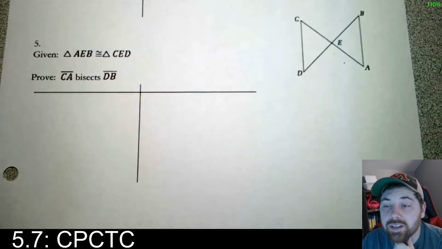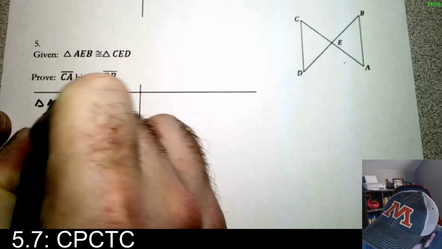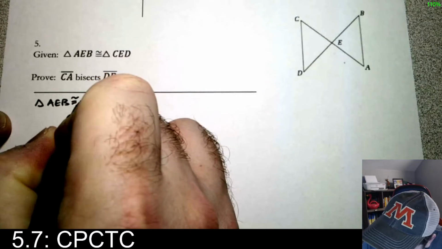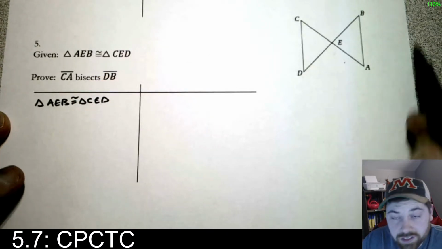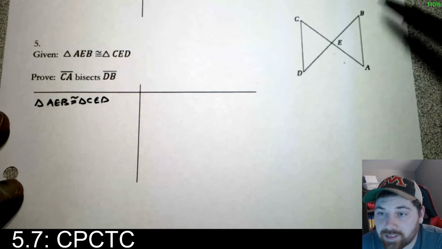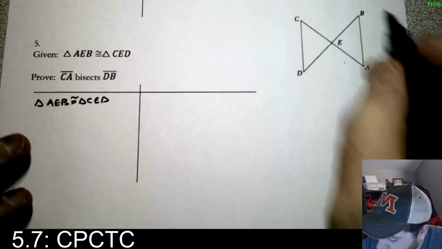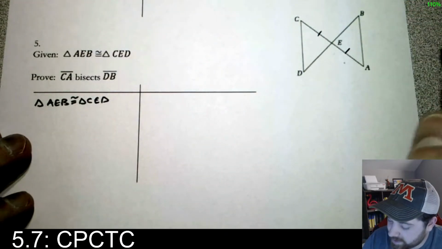Number 5. Okay, a little trickier here. So, given the triangles are congruent, let's go ahead and write it. So these triangles are the same, left and right one. Okay, we want to prove that CA cuts DB in half. Remember, this means cut in half. And if something is cut in half, that means that either side is the same, right?